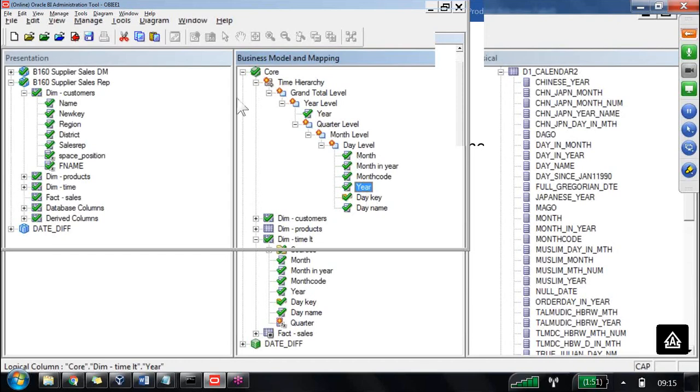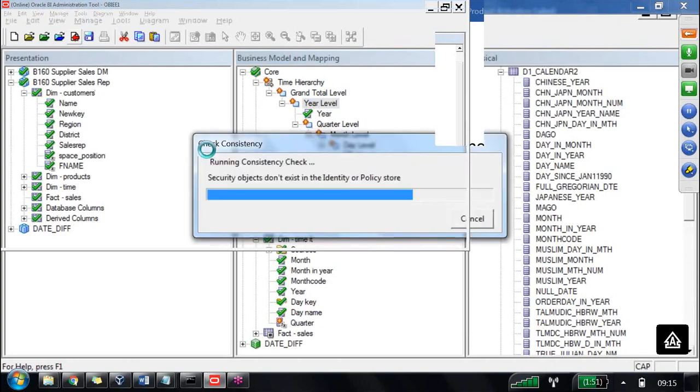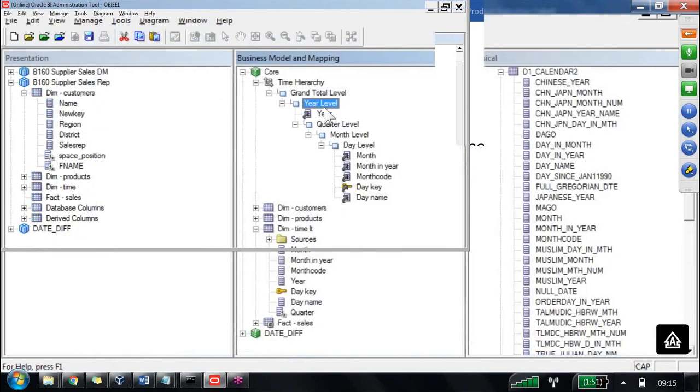Whatever we are seeing is always not right. It is showing like it is available in the 2 places, right? As we didn't do the check-in changes, it's appearing like that. Actually, here it is available only in the year level.